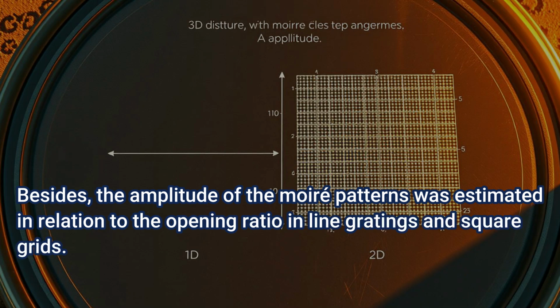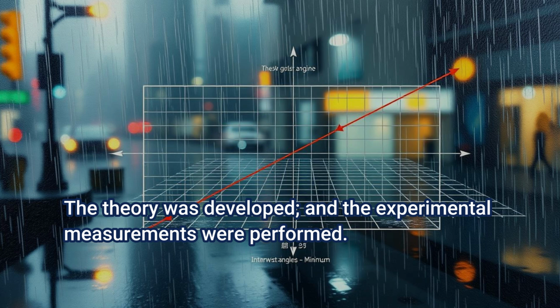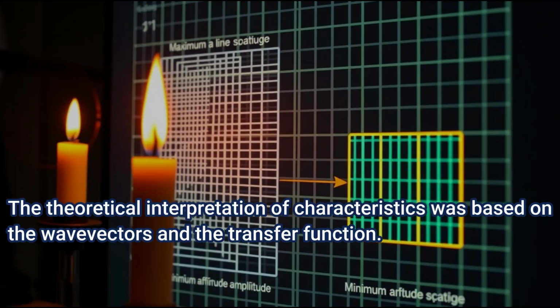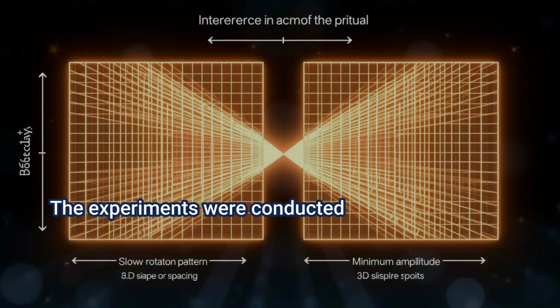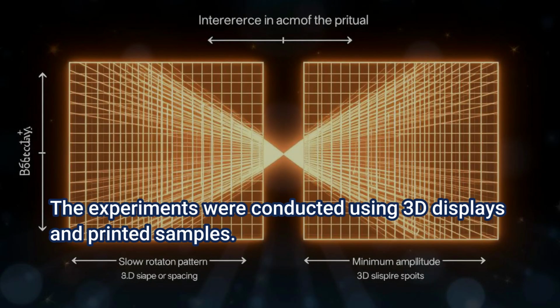Besides, the amplitude of the Moire patterns was estimated in relation to the opening ratio in line gratings and square grids. The theory was developed, and the experimental measurements were performed. The theoretical interpretation of characteristics was based on the wave vectors and the transfer function. The experiments were conducted using 3D displays and printed samples.